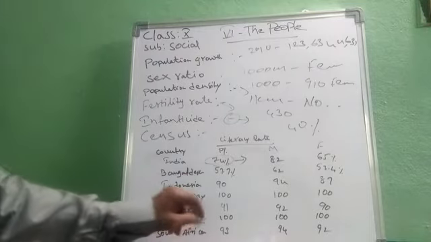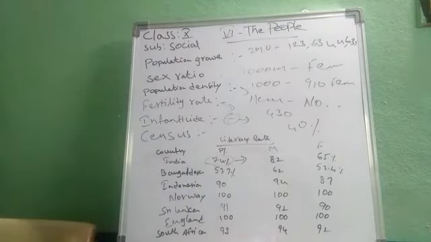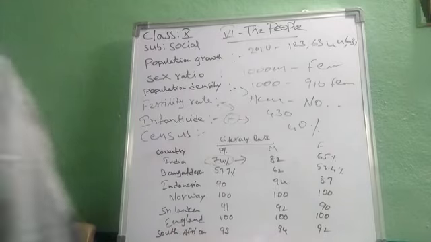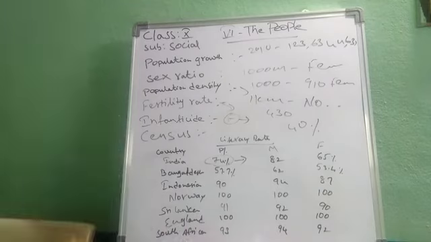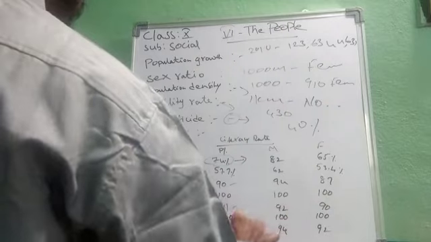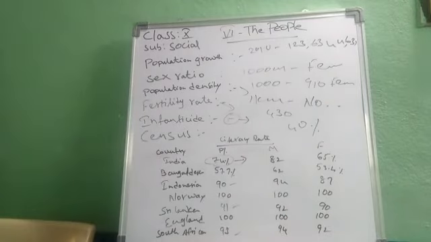Countries like Norway and England have 100% literacy rate for both males and females. Countries like Indonesia, Sri Lanka, South Africa and many others have literacy rates of more than 90%. Where the literacy rate is high, development is very fast. If the literacy rate is low, we see less development.